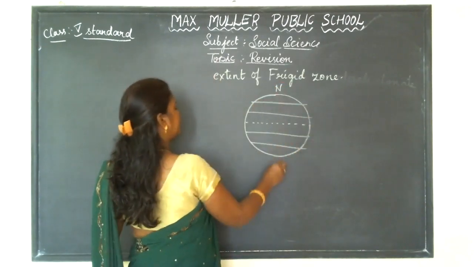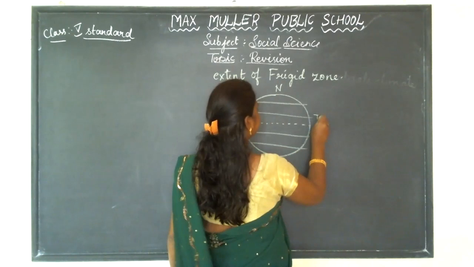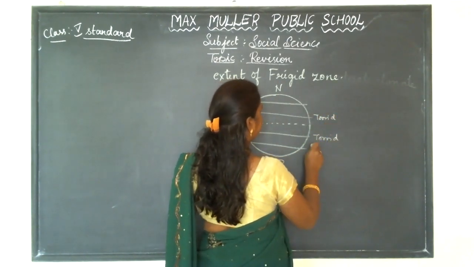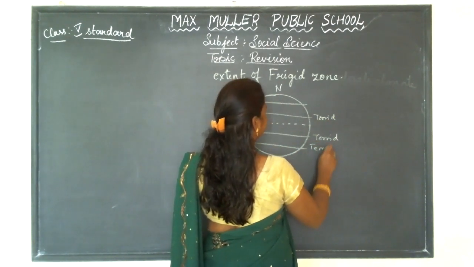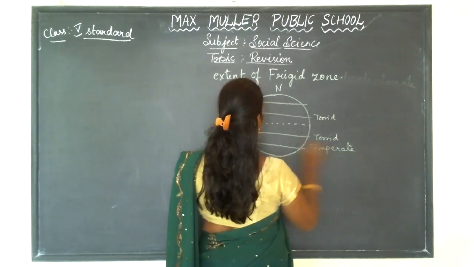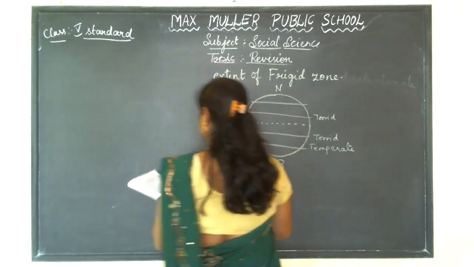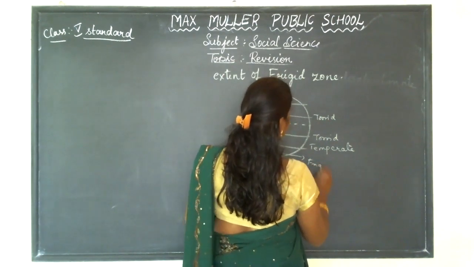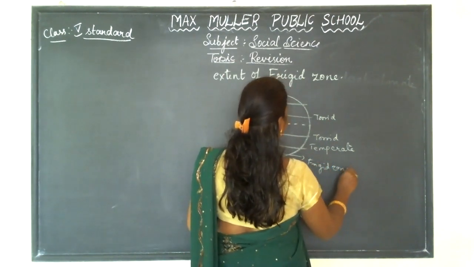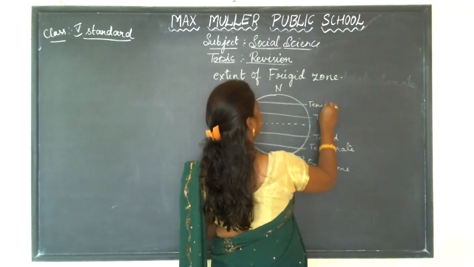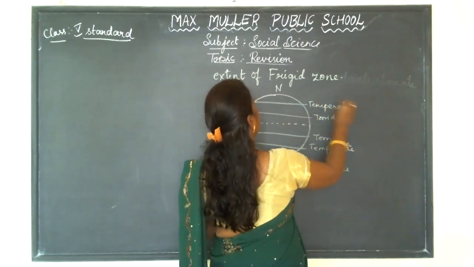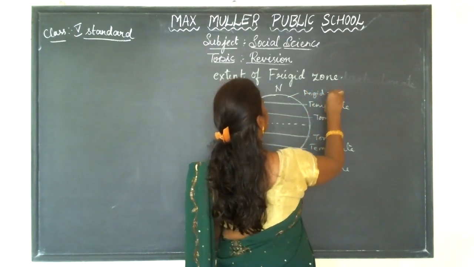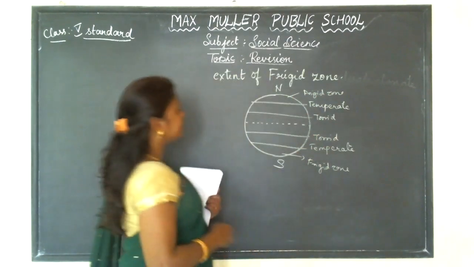So, this is the North Pole and the South Pole. And this is the torrid zone. Again, it is torrid, temperate, and in the same way, we learn this is temperate and this is the frigid zone. So, what happens here, children?